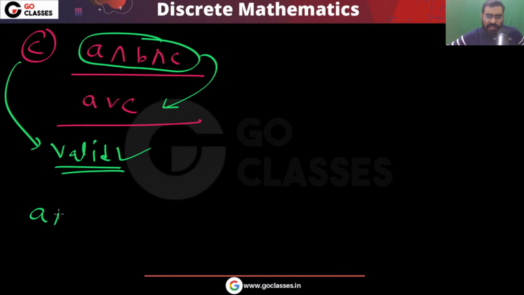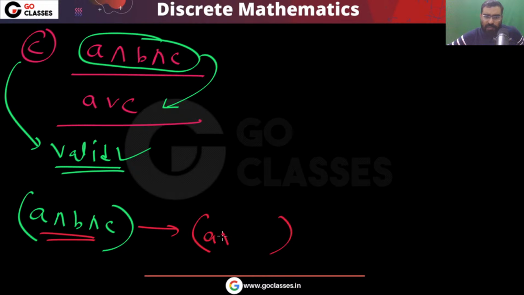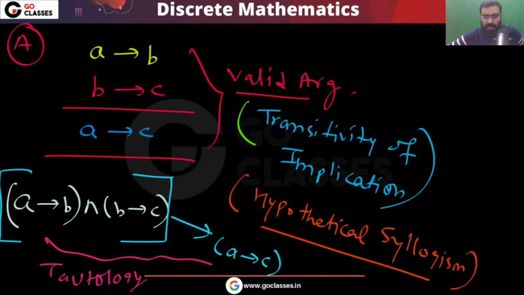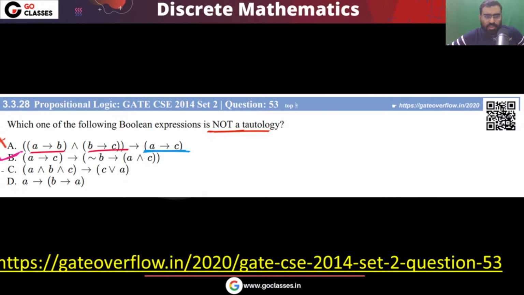Or I can say that if A and B and C all happen, then definitely this will happen. So this is a tautology. Okay, so very simple. Finally, your answer will be that this is a tautology. So this is not your answer. What about this option?